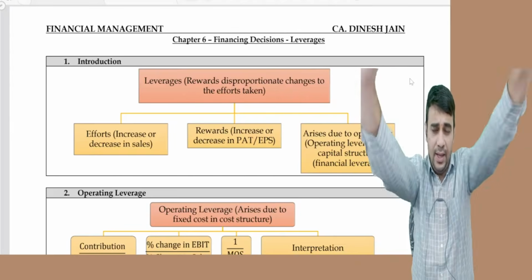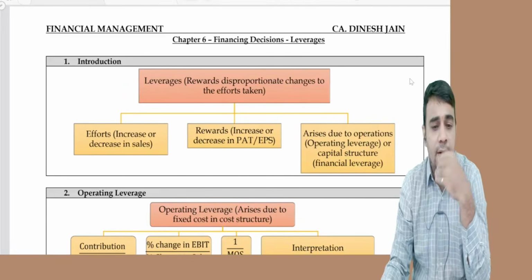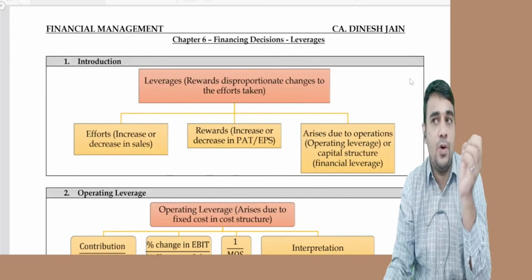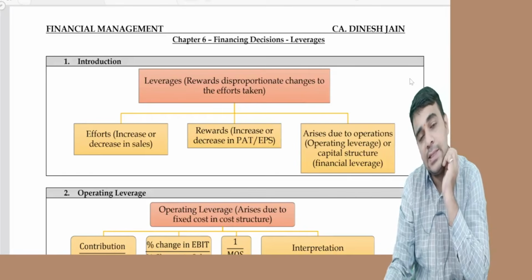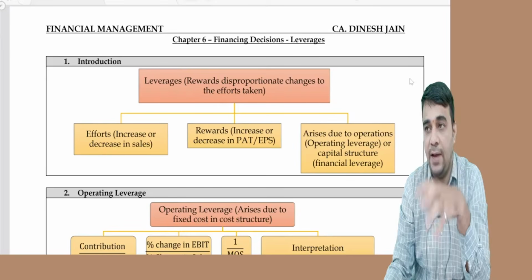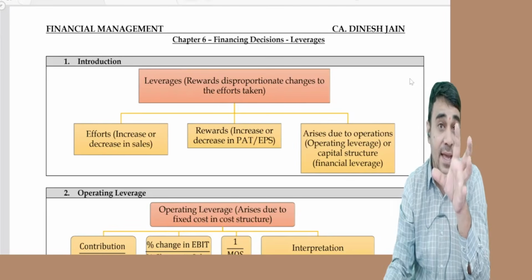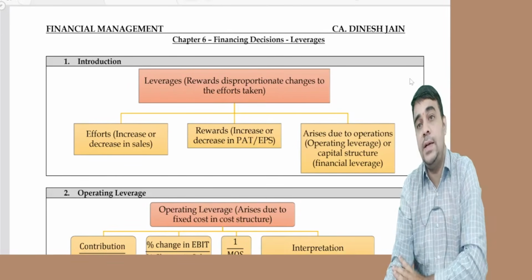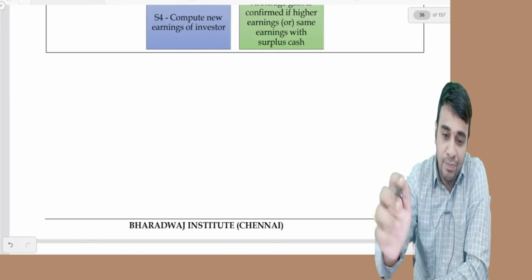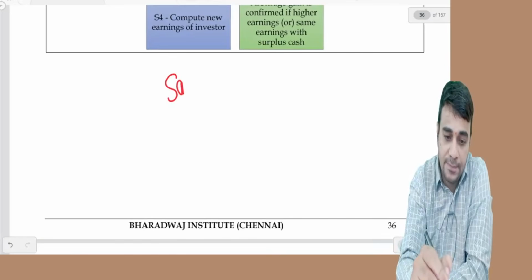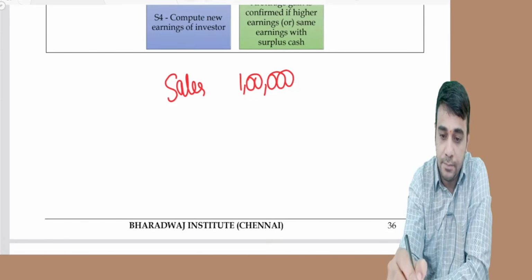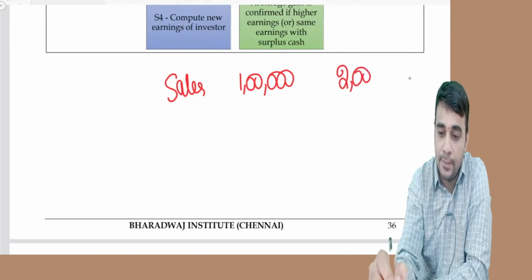Now every organization puts in some efforts, and with the effort they want to get some results. Leverages basically say that the results you get and the efforts you put in may have disproportionate returns. For example, let us take sales. Sales is 1 lakh, doubles to 2 lakh.